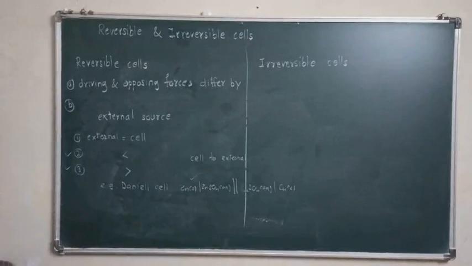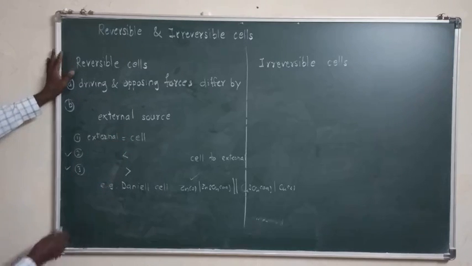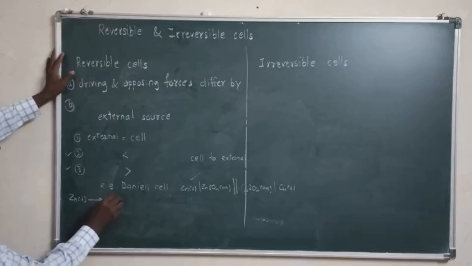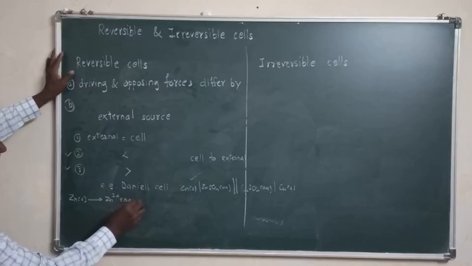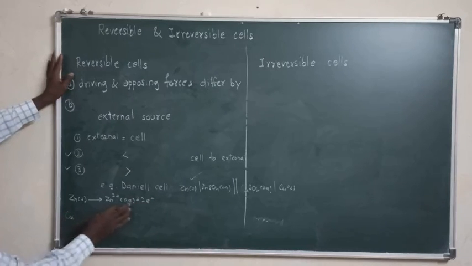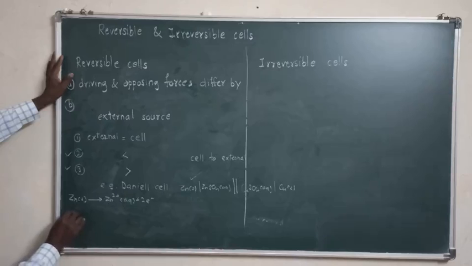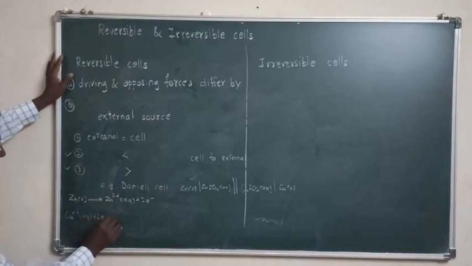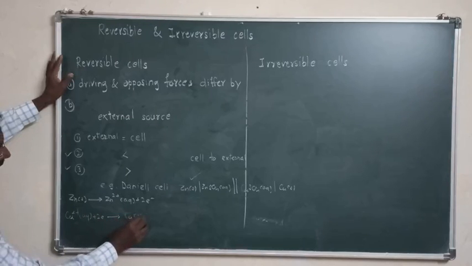In the Daniell cell, if external EMF is slightly less than cell EMF, the cell reactions are: at oxidation, Zn gives Zn2+ aqueous plus 2 electrons, and at reduction, Cu2+ aqueous plus 2 electrons gives Cu solid.